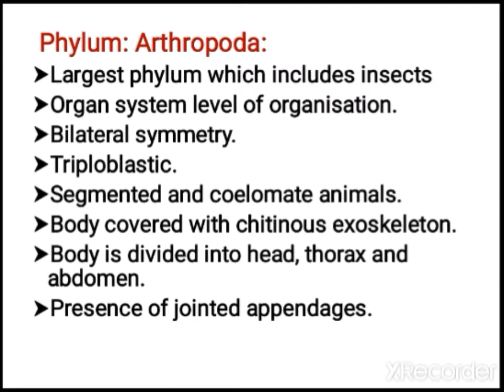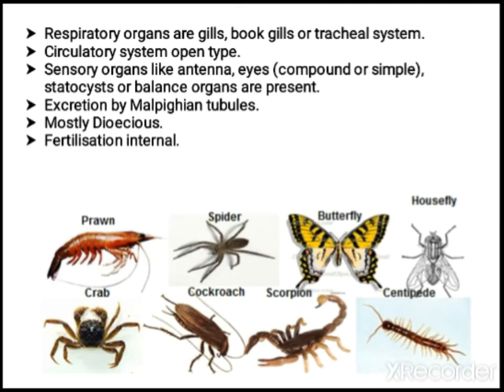So they show jointed appendages. Legs of cockroach, when you observe, you can see small joints. Not only cockroach, all the organisms coming into this category show this type of jointed appendages. Poda means leg, jointed appendages they are showing. The respiratory organs are gills, book gills and tracheal system. It is a special type of system, the tracheal system, seen in insects.